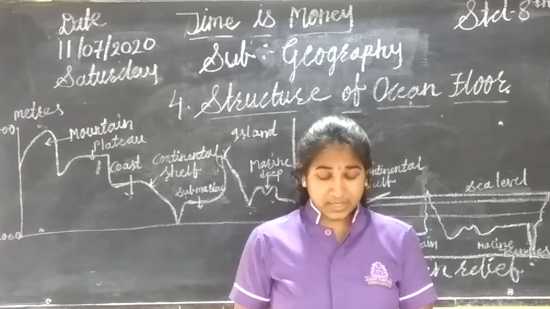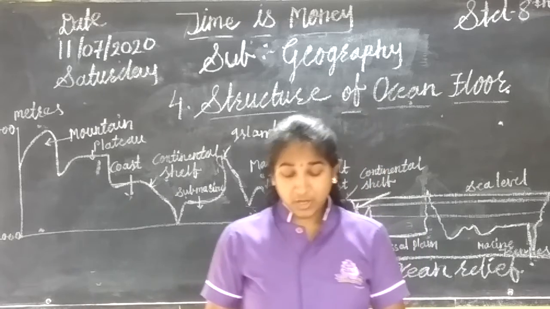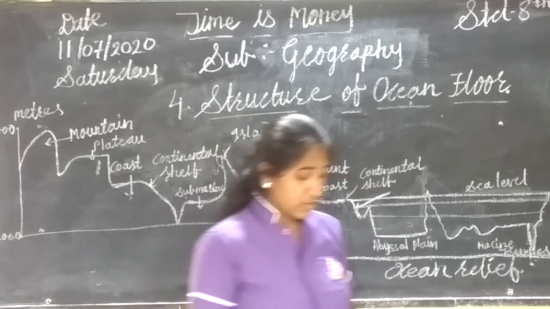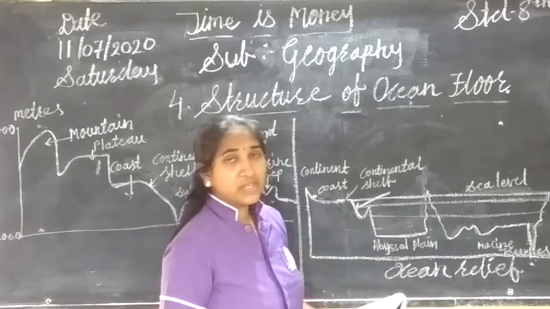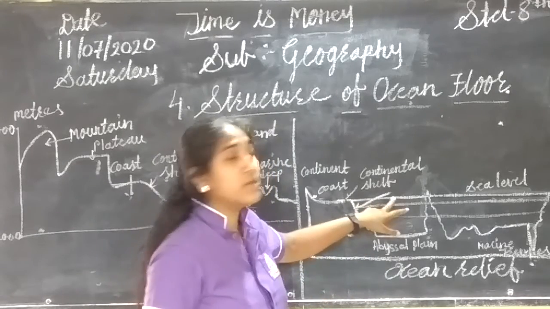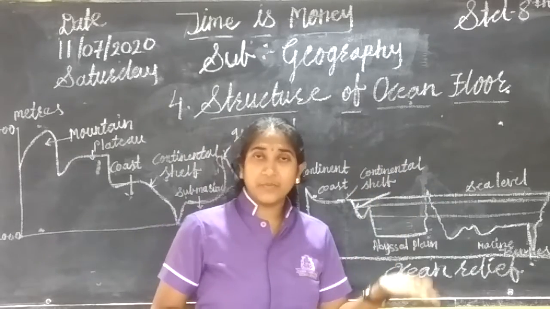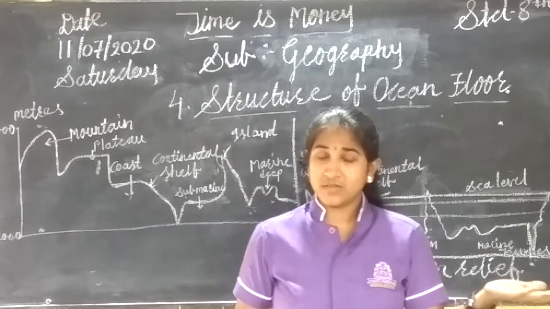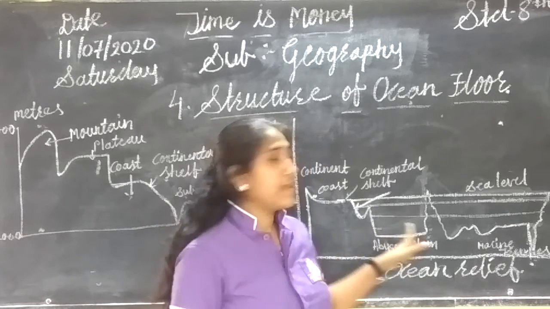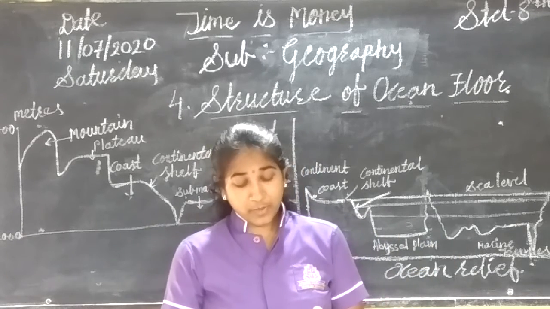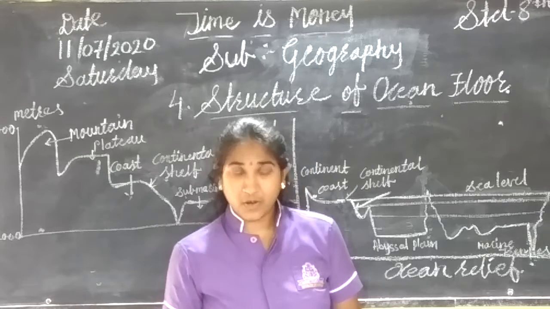The continental slope is narrow. The lower boundary of the continental slope is considered to be the boundary of continents. The continental slope is narrow, but the depth whatever we are giving here, 200 meters to 3600 meters, it may be deeper also. It depends on the ocean. This slope is narrow, and its lower boundary is considered to be the boundary of the continent.